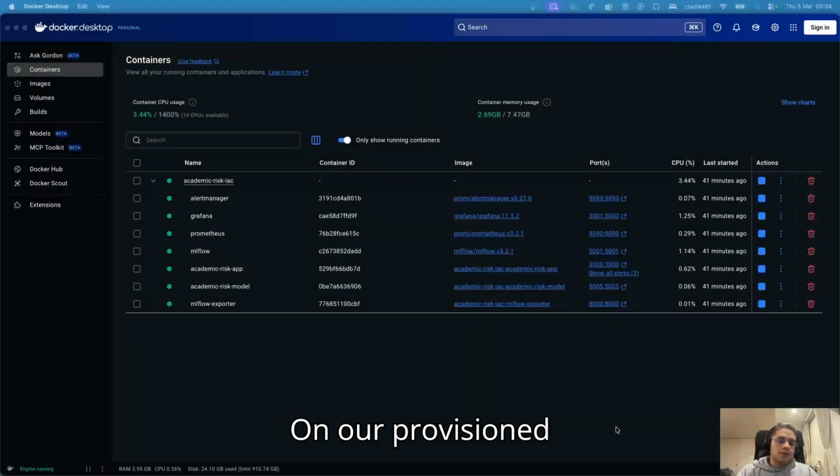On our provisioning environment, we have this MLflow exporter who acts like an agent, exporting what happens inside MLflow and integrating it with our Grafana.